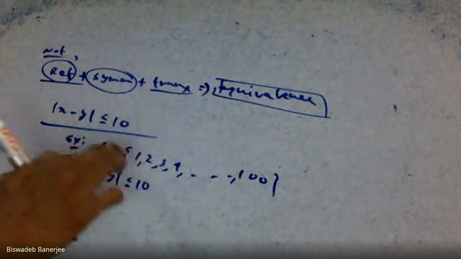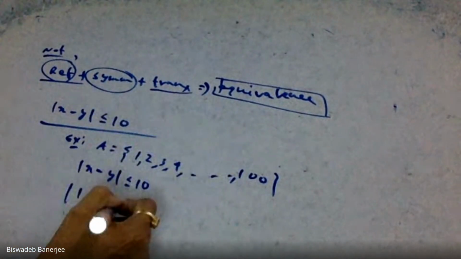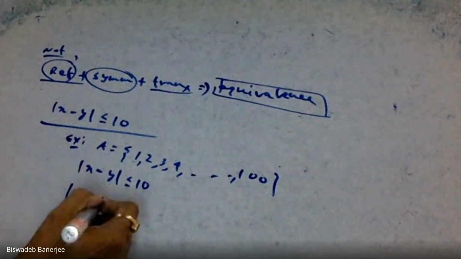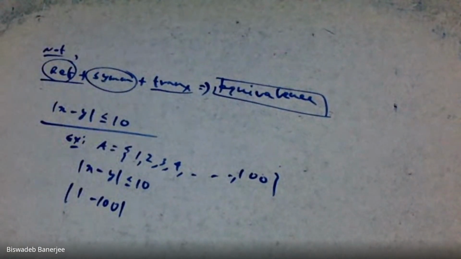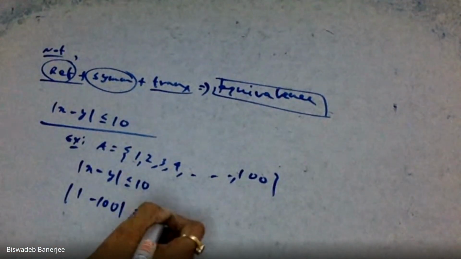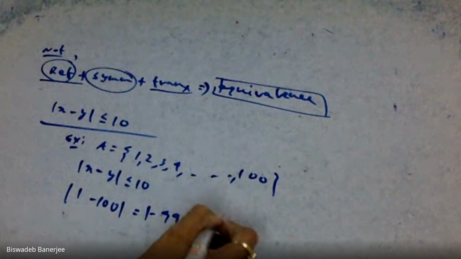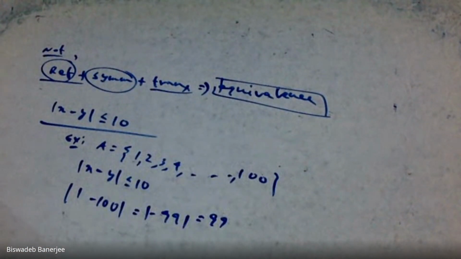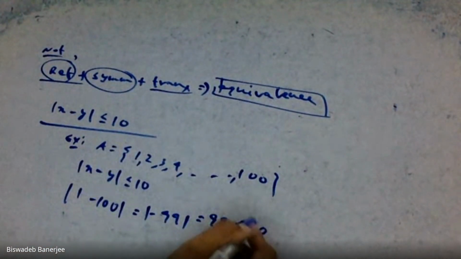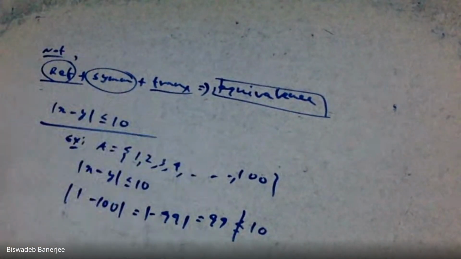For example, if we take x equal to 1 and y equal to 100, mod of 1 minus 100 gives you mod of minus 99, and we know mod of minus 99 is 99. And 99 is not less than 10. So it depends on our set. Okay.